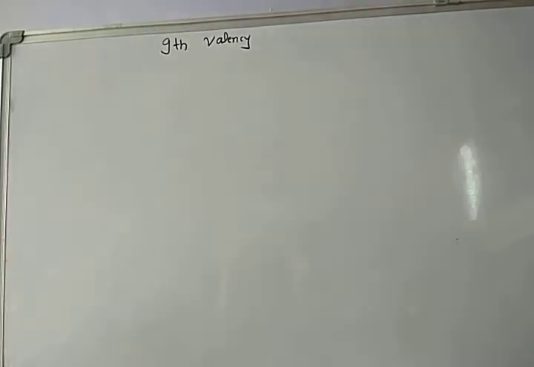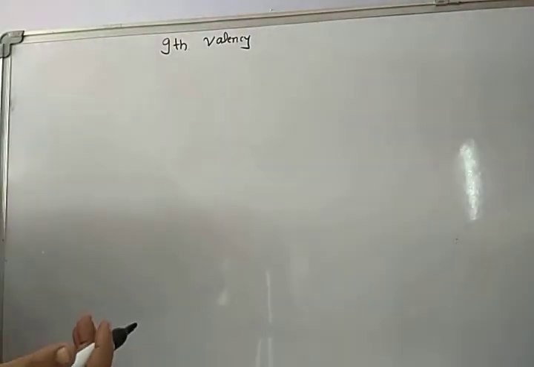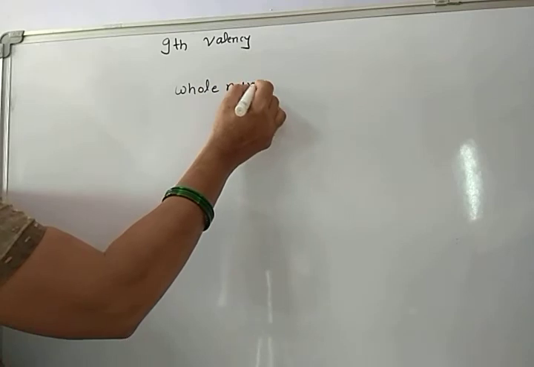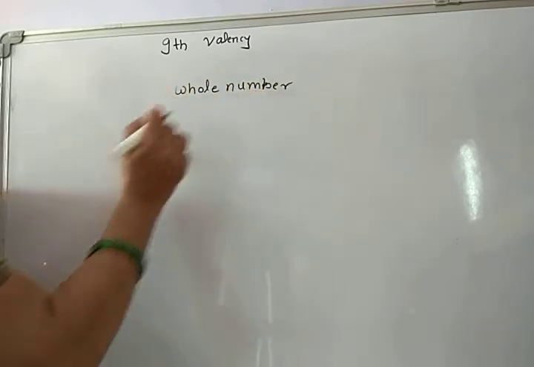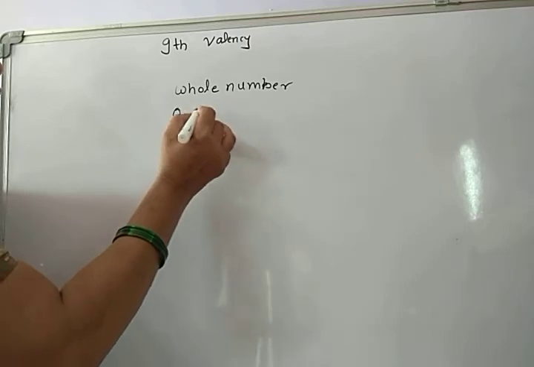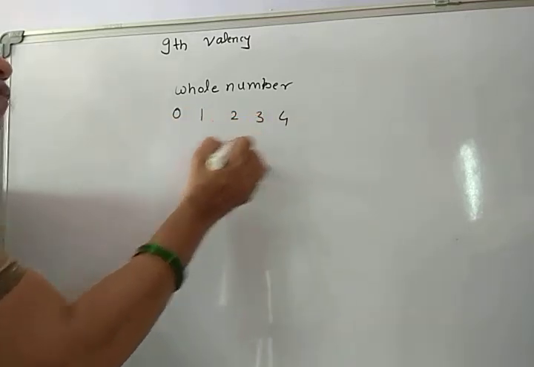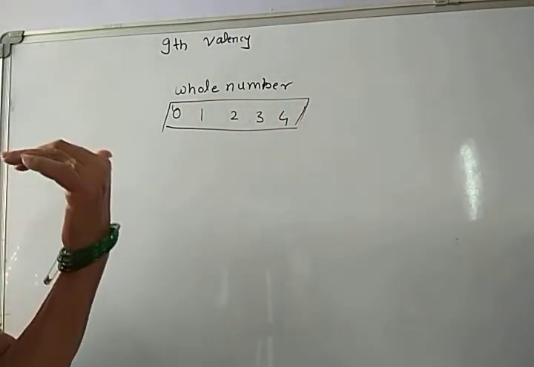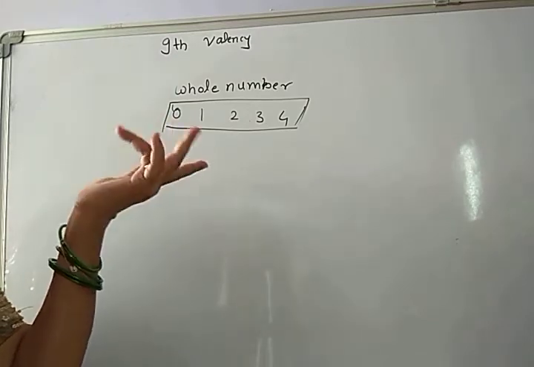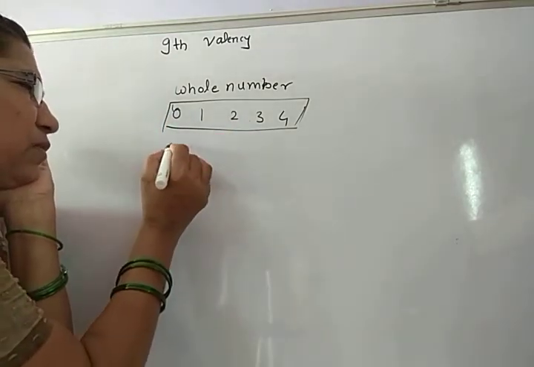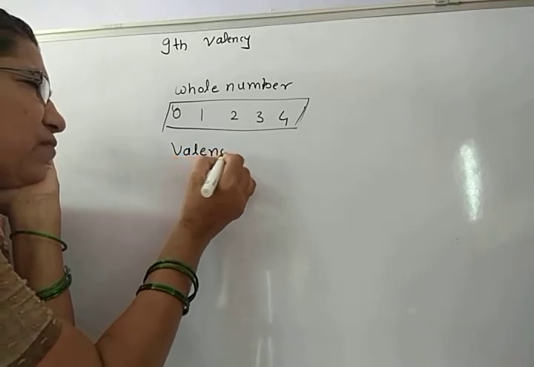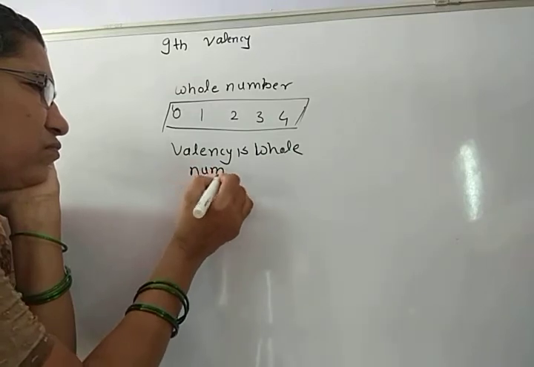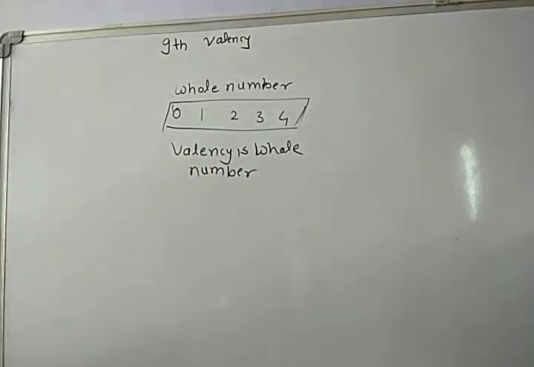As number of electrons donated or accepted is a whole number, that is number of electrons donated or accepted can be 0, 1, 2, 3 and 4, not more than 4. Therefore, valency is a whole number. It cannot be fractional one. Understood?